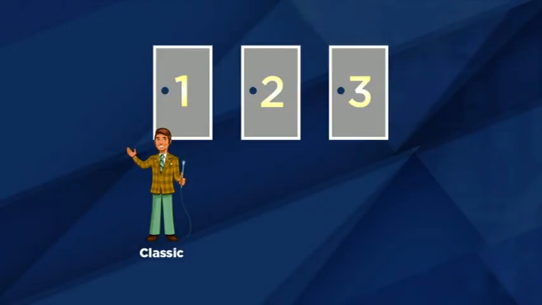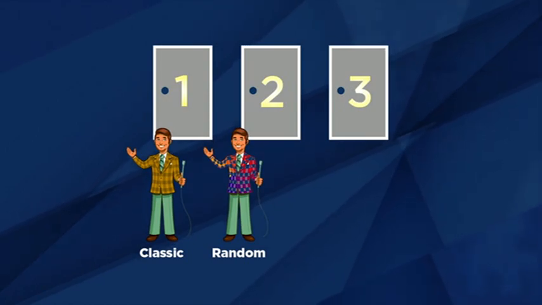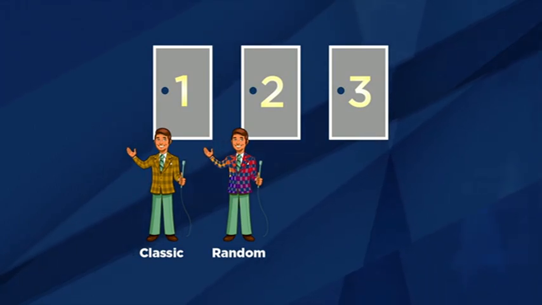To see if we have the hang of this, let's mix things up a bit. Let's refer to the Monty Hall we've seen to this point as Classic Monty. But suppose we have a different host, who we'll call Random Monty. Random Monty does things a bit differently from Classic Monty. You see, Random Monty doesn't know which door conceals the car. He's afraid his body language might reveal clues about where the car is, so he prefers not to know.